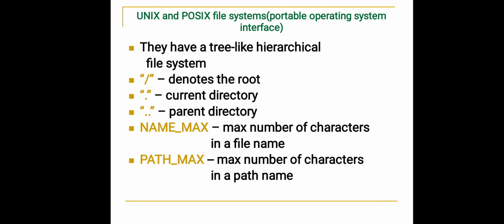So then coming to Unix and POSIX file system. POSIX means Portable Operating System Interface. Unix and POSIX both have a tree-like hierarchical file system. The slash denotes the root, dot denotes the current directory, double dot denotes the parent directory.